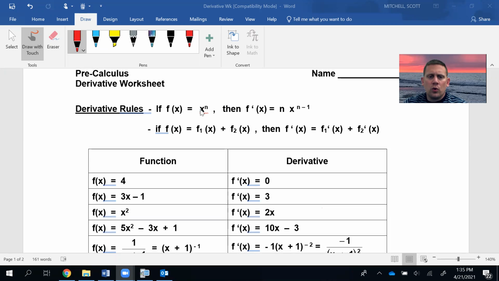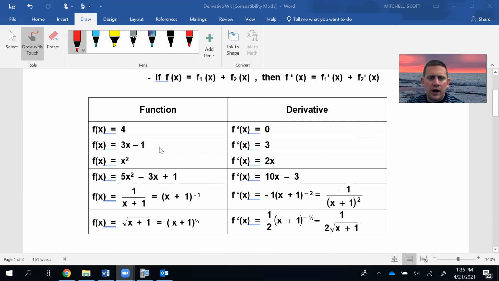And if you want to look at the rule, basically you take an x or a variable and you take its power. To find the derivative, you take the power times the coefficient, and then you take one away from the power. I know that's in words, that may be confusing. It may be confusing to see how you go from here to here, but we're going to focus on that when we go down here in practice.